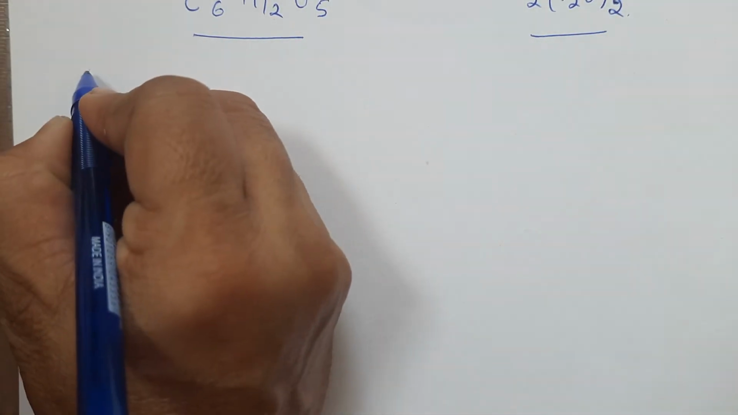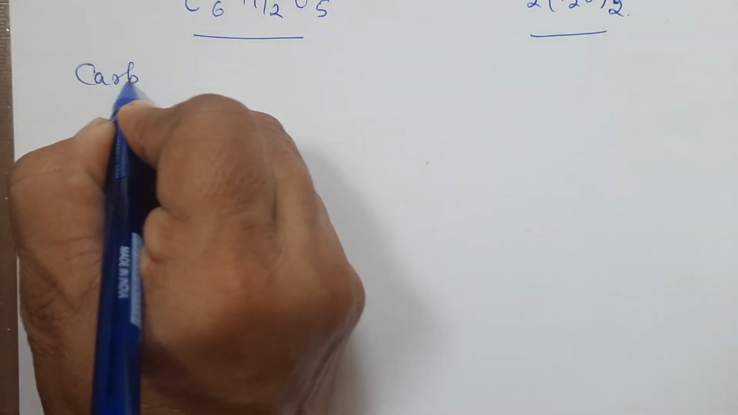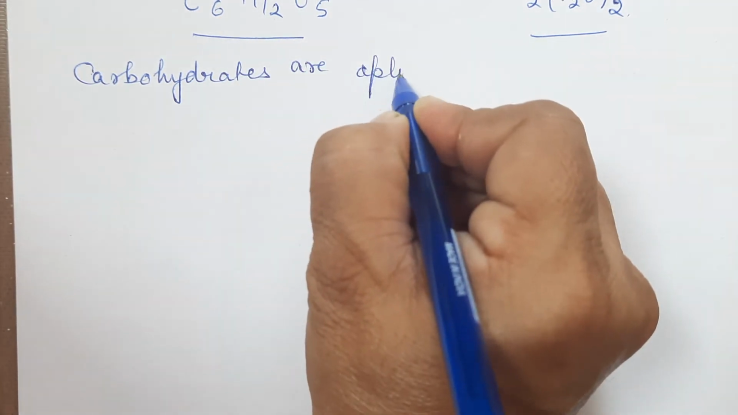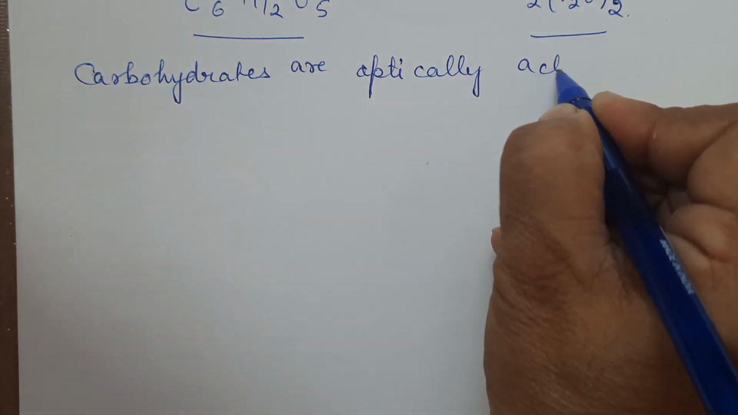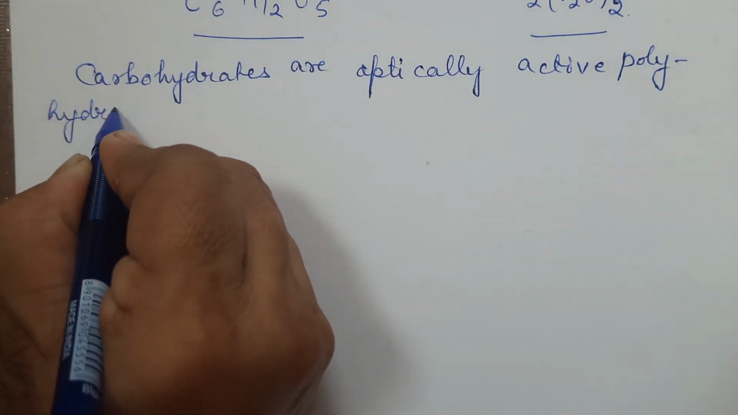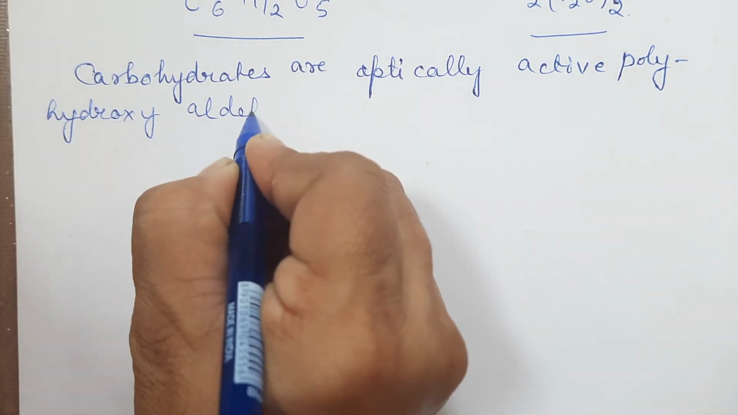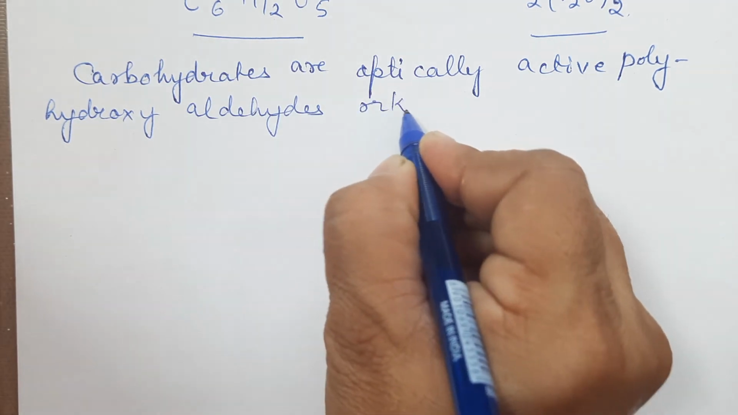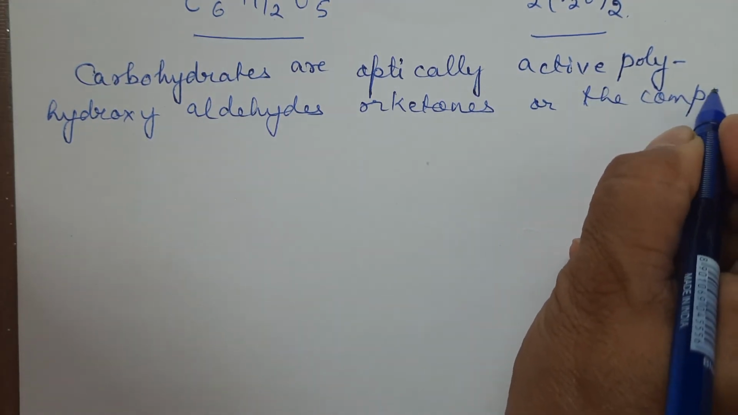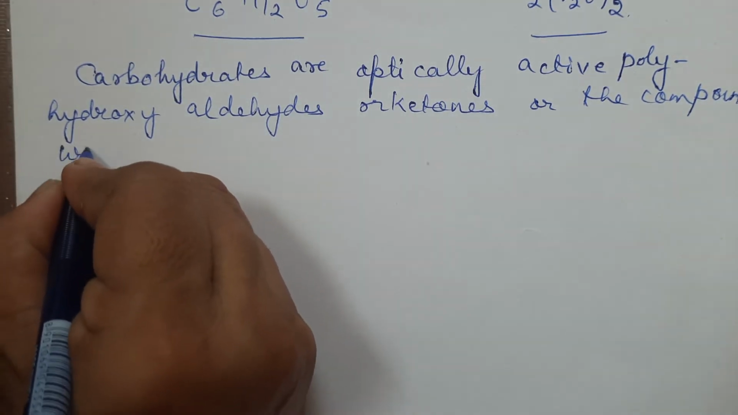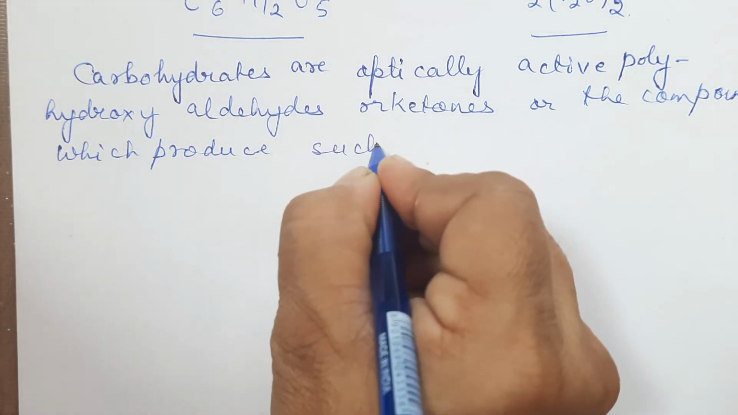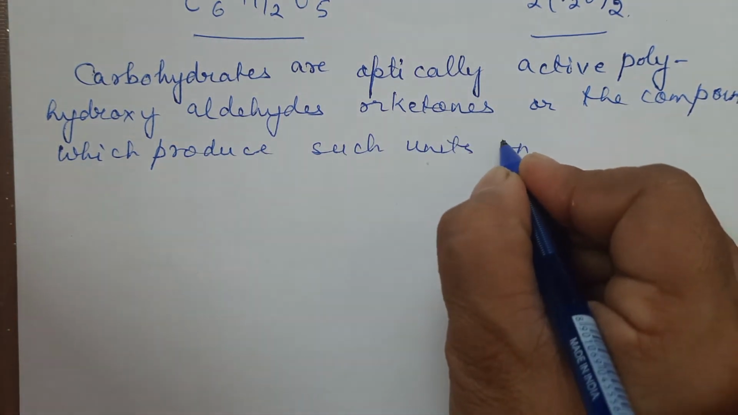So the other definition which was given is: carbohydrates are optically active polyhydroxy aldehydes or ketones, or the compounds which produce such units on hydrolysis.